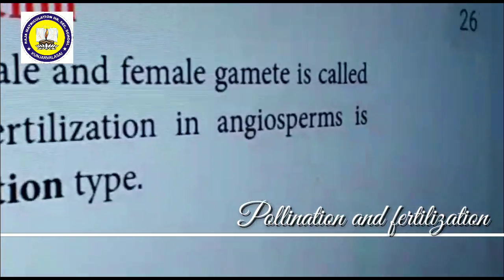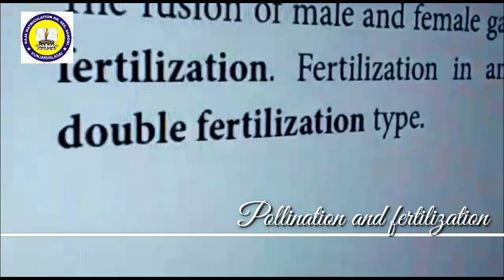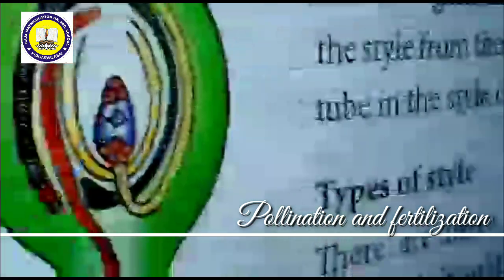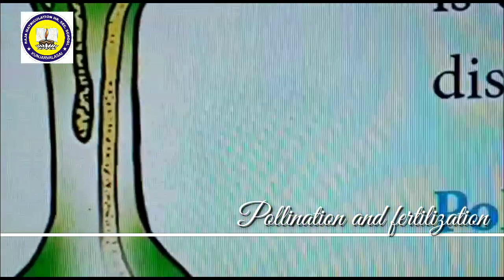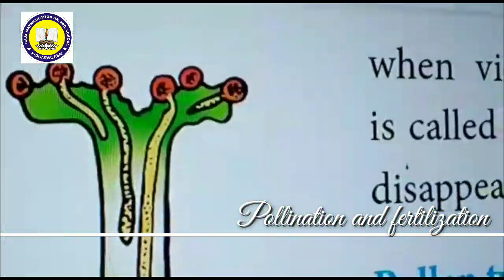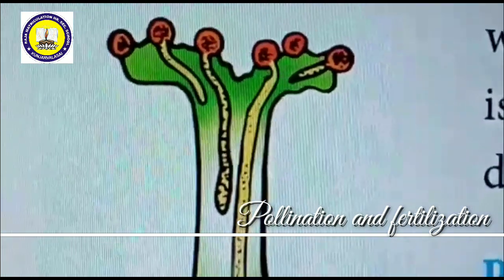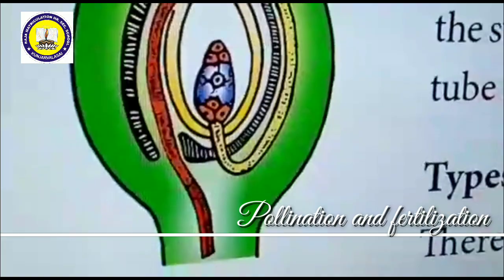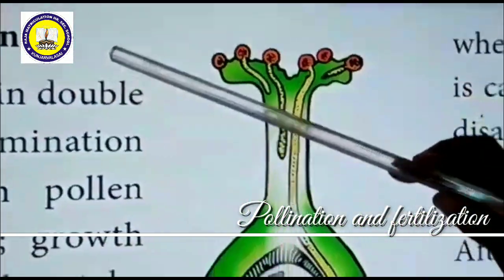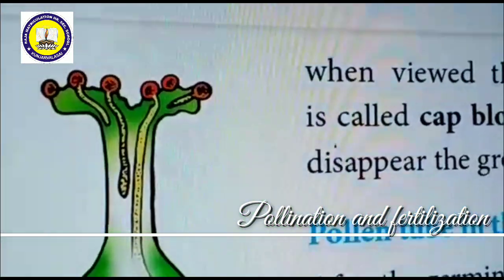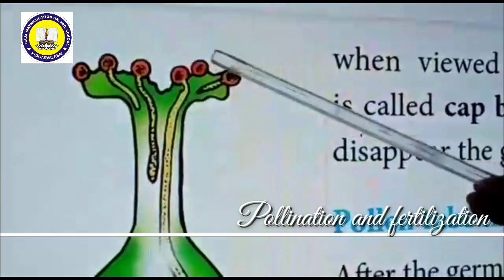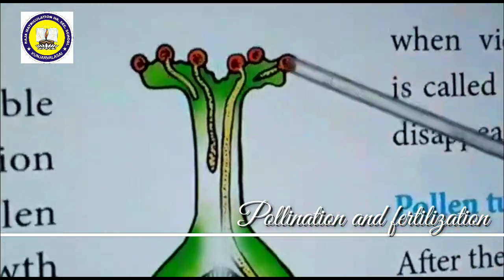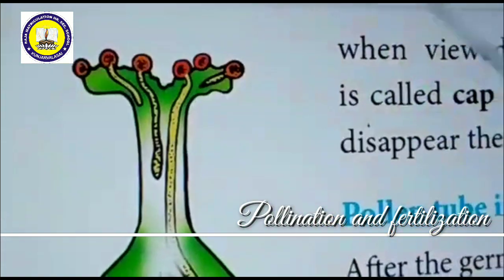The process of fertilization takes place in a systematic manner in angiospermic plants. Now, pollination is completed. What is meant by pollination? Transferring a pollen grain from the anther to the stigma of the flower. Now the pollen grain is falling on the stigma, and the stigma is ready to receive it.